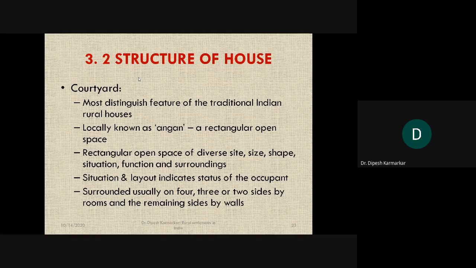Now let us see what are the different parts of the houses. Now here, ये टॉपिक को एंड नहीं है because there are innumerable ways in which houses are divided into different parts. और इसके लिए I'm not going very regionally because we are not discussing a house in Konkan or a house in a particular part. I showed you the houses in Konkan and Desh particularly because we belong to Maharashtra, and therefore I thought these examples will be more pertinent. But obviously there are a lot of variations, और ये सब कुछ तो हम डिस्कस नहीं कर सकते.